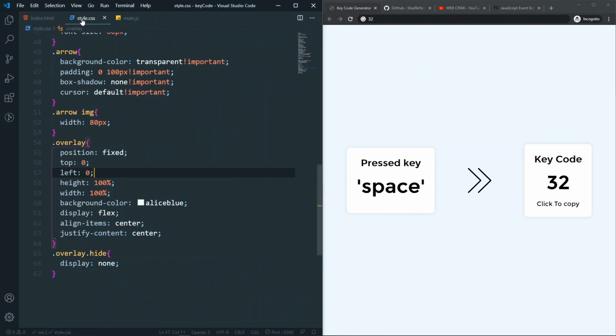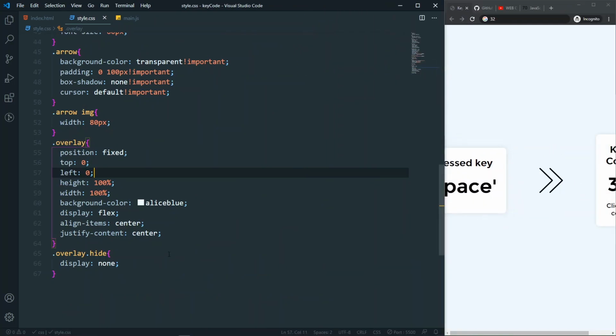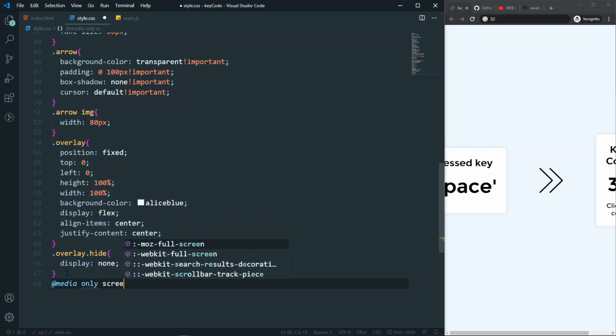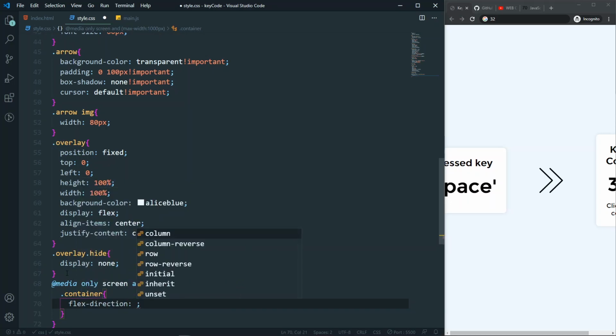So the last thing that I want to have here is responsiveness. As you can see, it is not responsive. So for that I want to have a media query, only for the screen, and I want to have the max width here. So max width will be 1000 pixel. So whenever I have 1000 pixel or less, I want to have a container here.